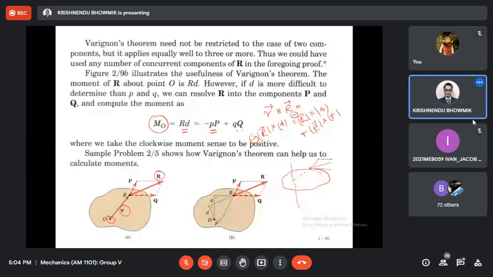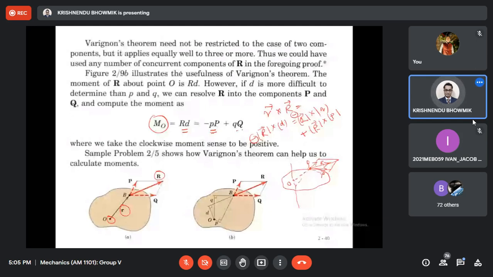This is resultant. So this is P and this is Q. And moment maybe I'll show you maybe this section point. Don't say this is the same line. It is some angle. When you are taking this moment for P, Q or resultant R, every time you are taking with respect to point O.